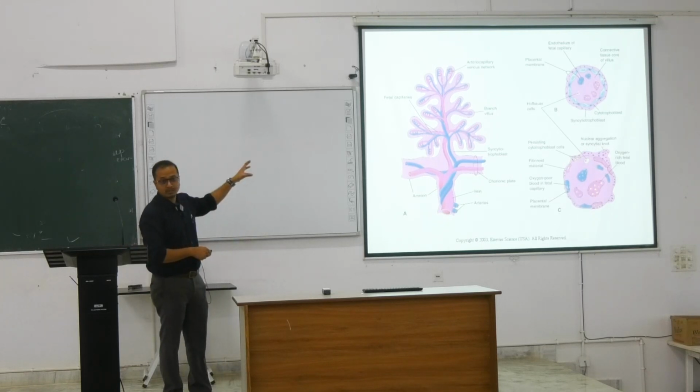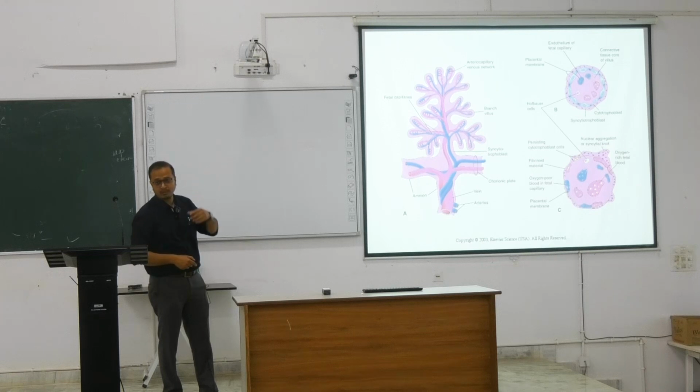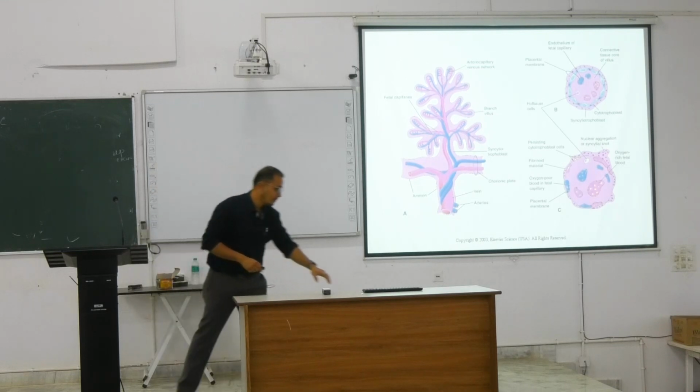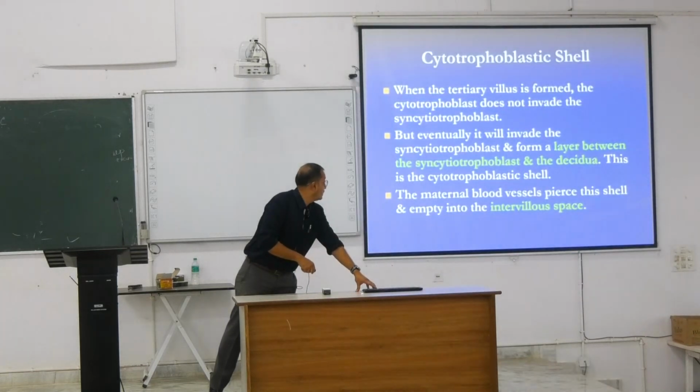This is what the villi should look like at the tertiary stage. Which villi? Chorionic villi. The chorionic villi have 3 layers in the tertiary stage, which is pierced by these blood vessels. These blood vessels make connections with the maternal arteries or vessels that are coming and exchanging, bringing blood to the fetus, and whatever blood needs to go out from the fetus goes to get purified or oxygenated. So this is the network of the placenta, how it is formed, how the blood vessels come, and how the layers are formed.